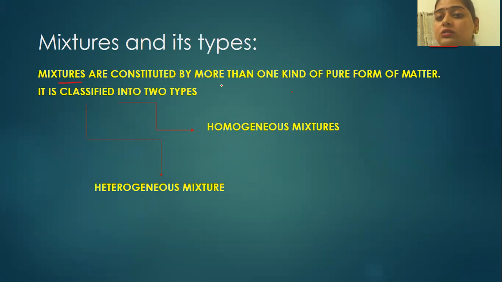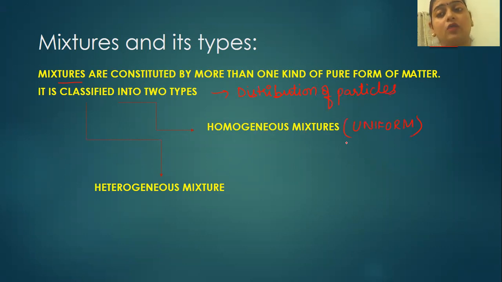Now, mixtures can be classified into two categories. First of all, what is the criteria? The criteria for their classification is the distribution of particles. We have to find out whether the particles are uniformly distributed or non-uniformly distributed. The one in which we have uniform distribution of the particles, we call homogeneous.